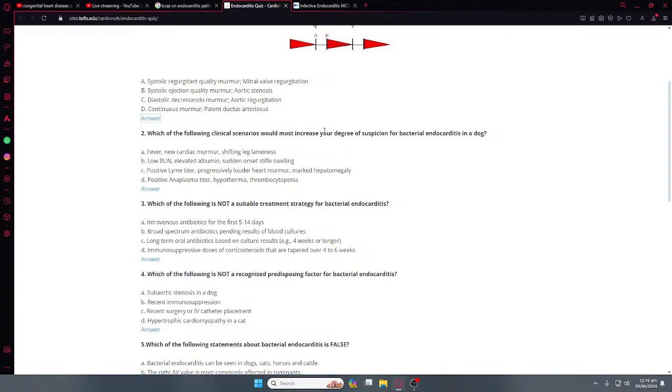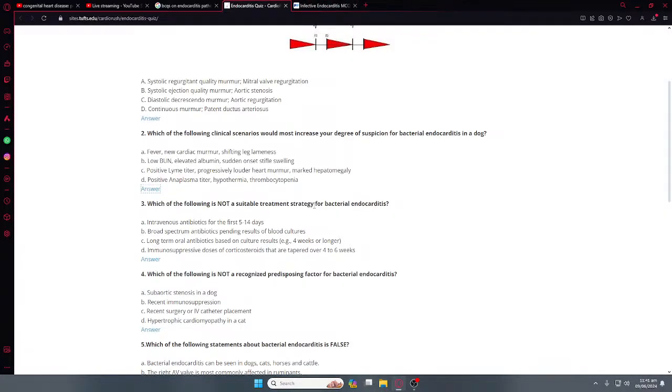Which findings most increase the degree of suspicion for bacterial endocarditis in dogs? Bacterial endocarditis will cause a fever, new cardiac murmur, shifting lameness. Not D. I'm suspecting A because of fever and a cardiac murmur.